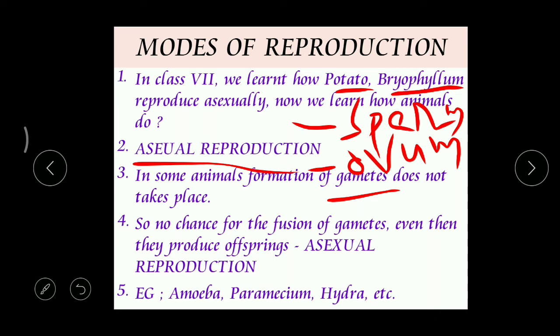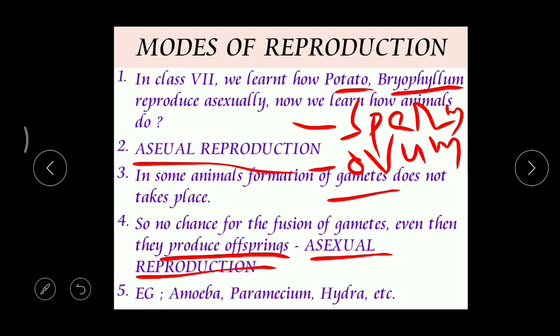So here gametes are not produced. When gametes are not produced, is there any chance for their fusion? That means whether they combine with each other? No. Why? Because they are not produced. Okay, but even then, they are able to reproduce. They are able to produce the young ones, right? So that mode of reproduction we call asexual reproduction.